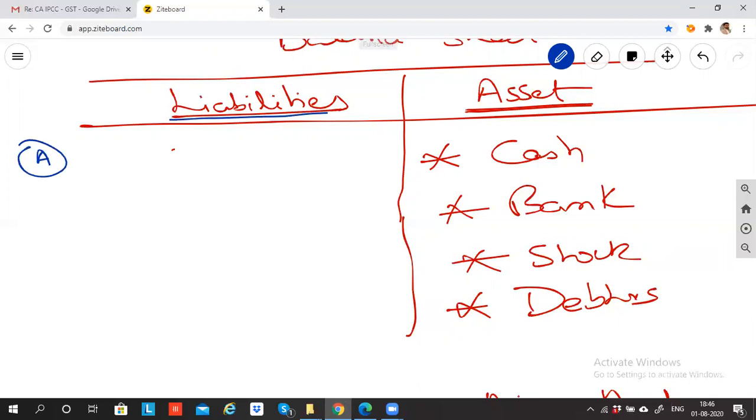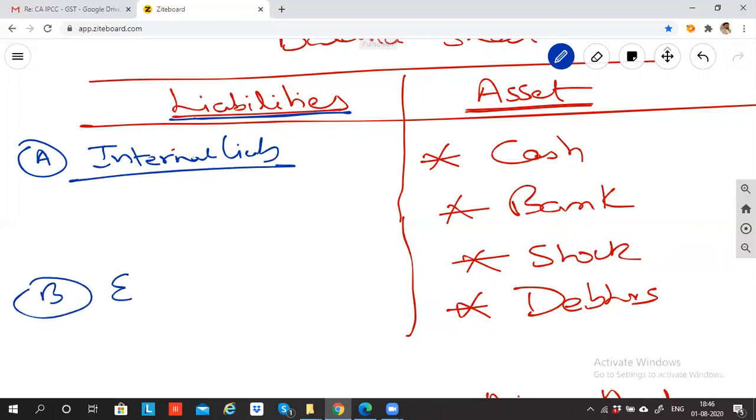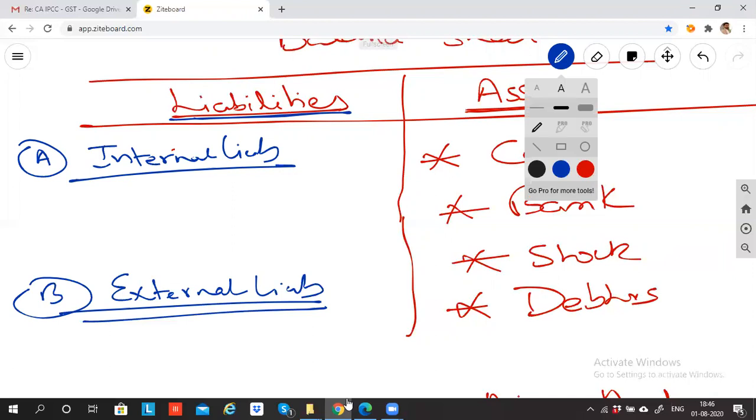This liability is the group. Under this, we have a subgroup called internal liability, and then we have something called external liability.